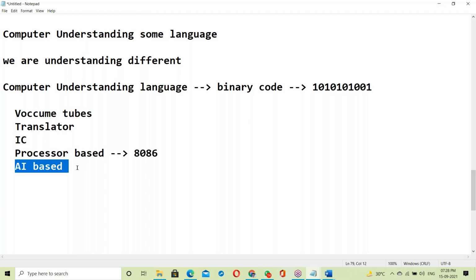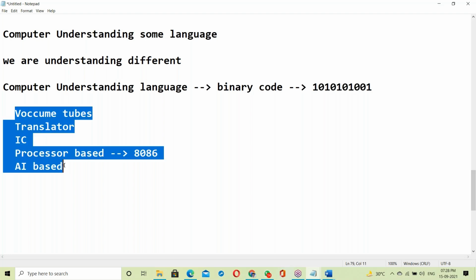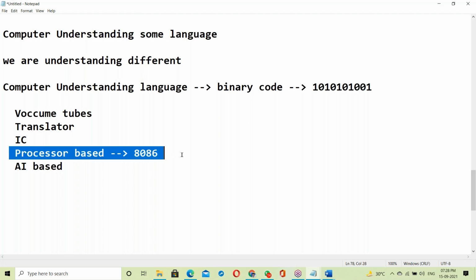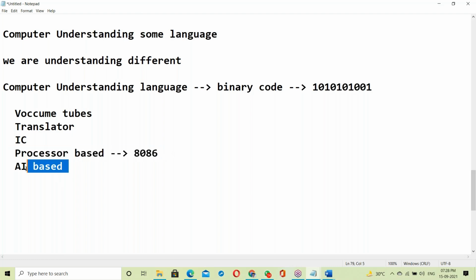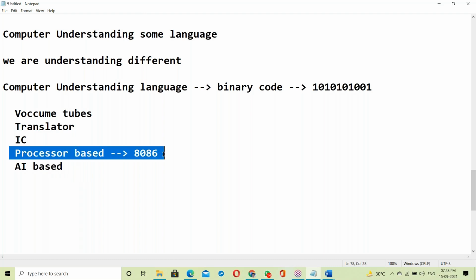Once AI based computers come, programming will be less. It will do everything automatically and understand everything automatically. Much programming is not necessary. Maybe in a couple of years it will be released in the market. So totally 5 generations: currently the 4th generation, and the 5th generation is AI based.